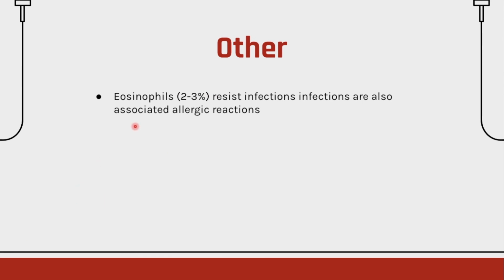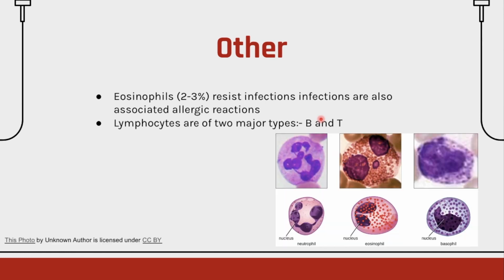Lymphocytes are of two major types, B and T. These lymphocytes are going to irritate you very much again in Human Health and Disease. They have a very complex system of how they work. This is based on eosinophil, and they're wearing headphones.